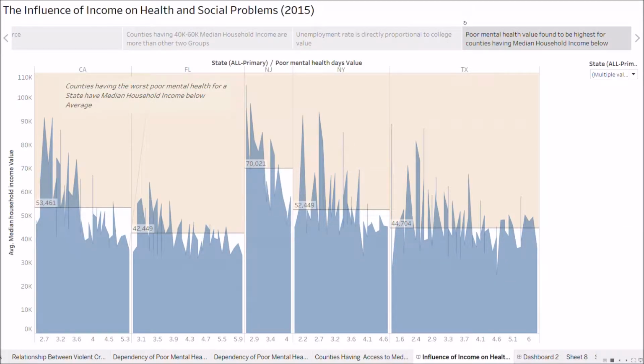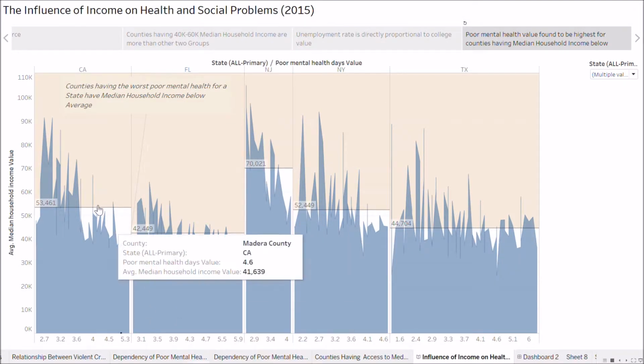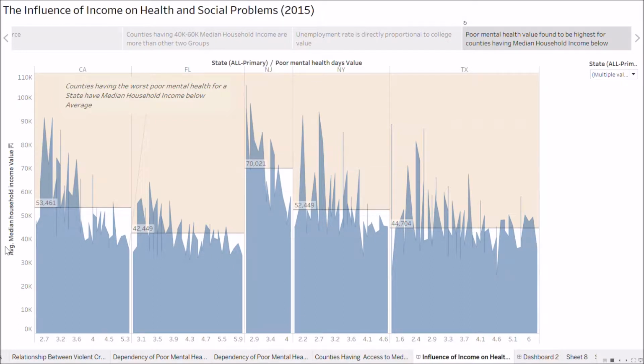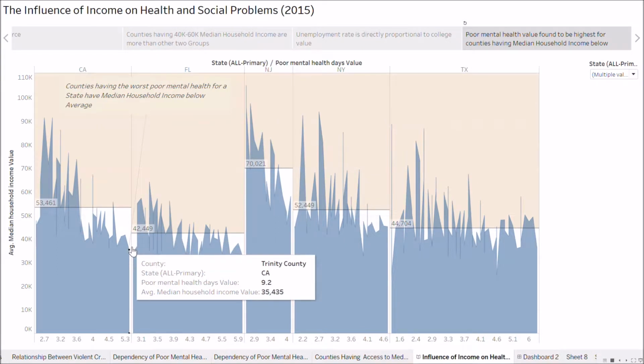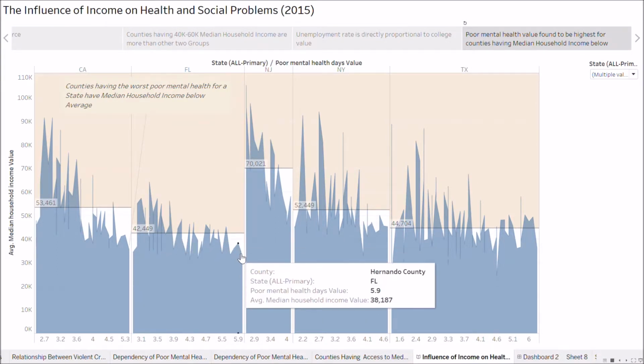In this visualization, we have determined the dependency of poor mental health value on median household income. Our visualization depicts this correlation for the top 5 states having high median household income values, which are California, Florida, New Jersey, New York, and Texas. The visualization illustrates that the highest poor mental health values for these states are found to be in counties having below average median household income value. The pattern is observed across maximum counties of USA.